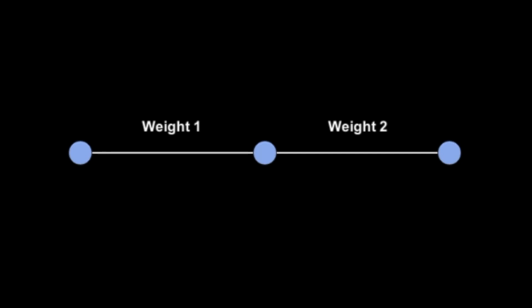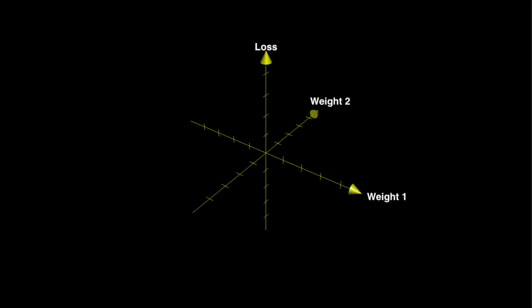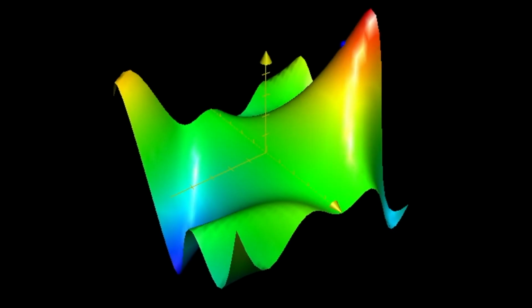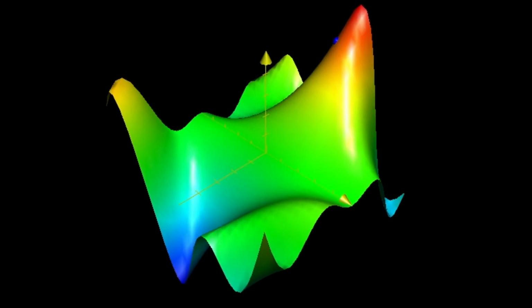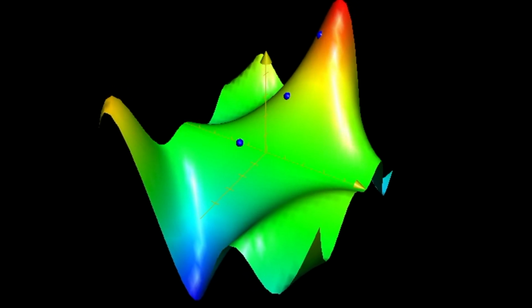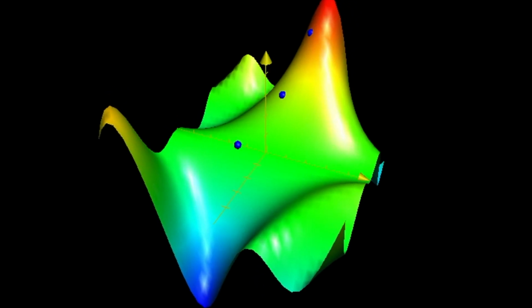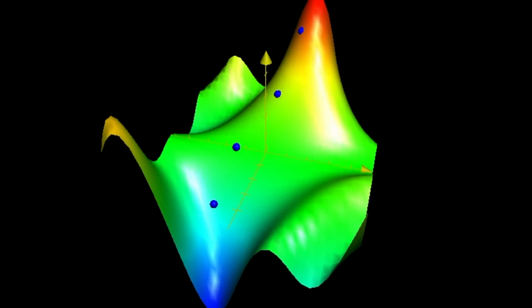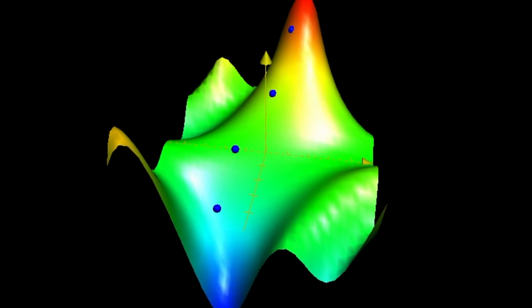If we take the simple example of a network with 3 neurons and 2 weights, we can imagine what is going on in a 3-dimensional graph with the weights on the x and z axes and the loss on the y axis. Each training example tries to push the model towards the lowest spots on the graph, wherever the error is the smallest. In order to find out where to move, we use some calculus to determine the slopes of the graph around our current position and follow whichever direction points downhill. With larger models, it's really the same idea, except since there are more weights, the dimensions of our graph are way beyond anything we can picture in our heads.